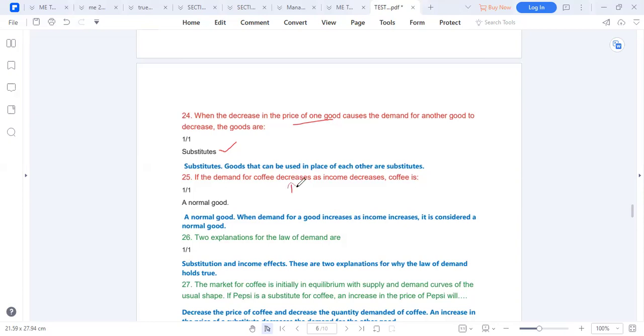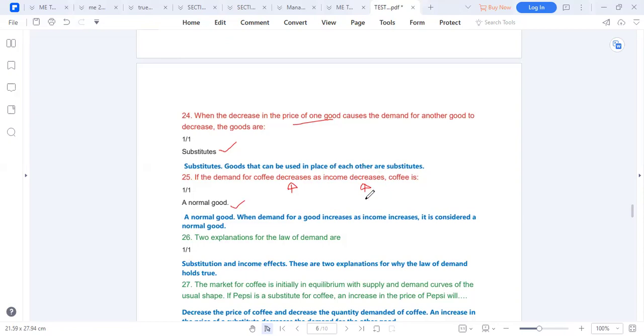Normal good. I think I mentioned this in the morning. Just look at if these are the same. Increase, increase, decrease, decrease, it's a normal good. So coffee, if your income goes down, then you demand less of coffee. Coffee is a normal good.